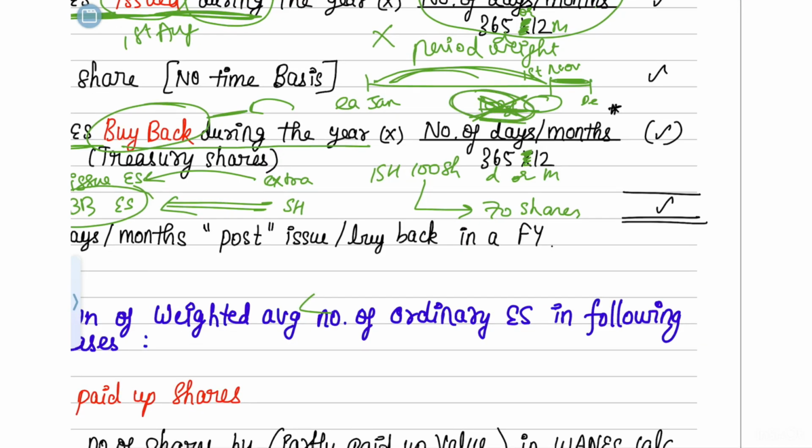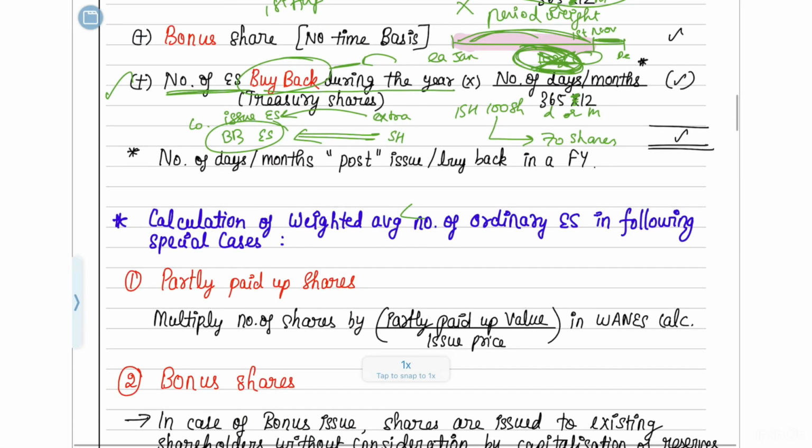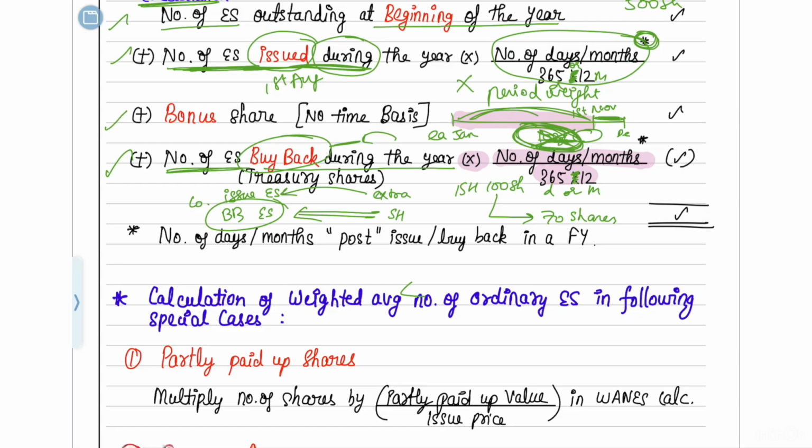And for whichever time this shareholder was holding this share, which is from January to November, only for that period of time, the shareholder will get its earnings. Okay, I hope you understood this. So you also have to multiply it by the period weight, which is number of days or months divided by 365 days or 12 months. Okay. Then finally, you have to also add bonus shares.